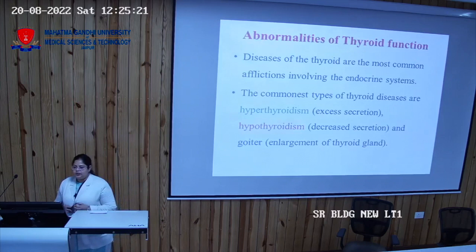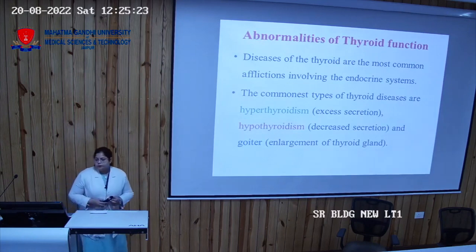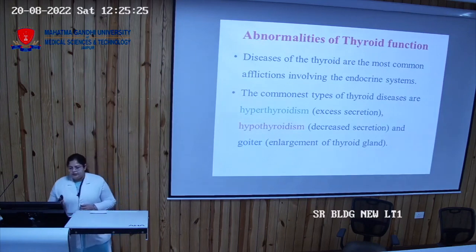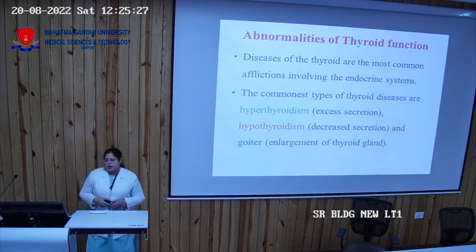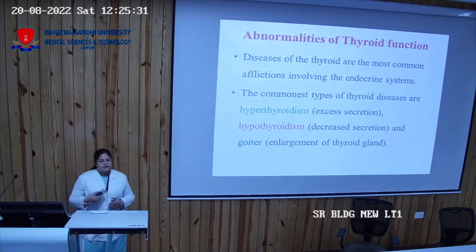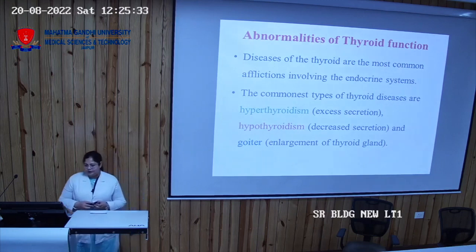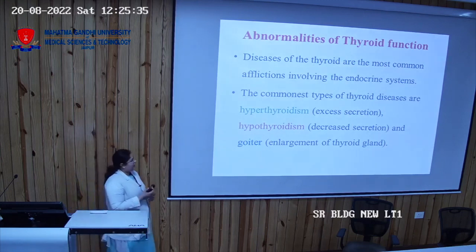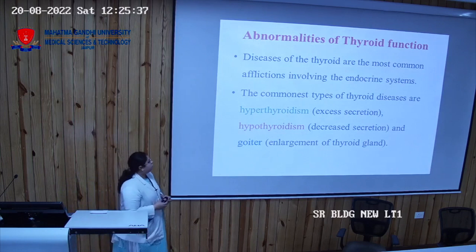Now the abnormalities of thyroid function tests. Basically, when there is excessive production, it is known as hyperthyroidism. When the production is decreased, it is known as hypothyroidism, and when the thyroid gland is enlarged, it is known as goiter.